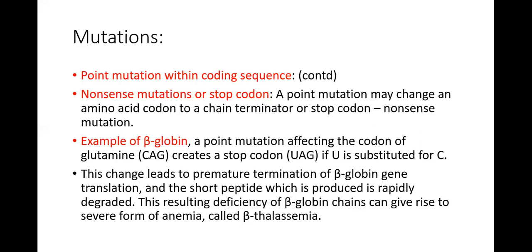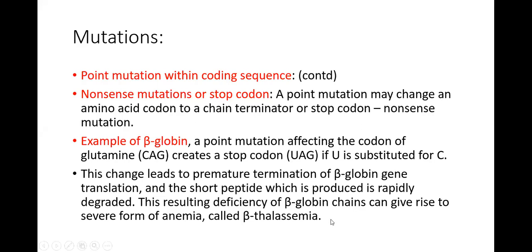So this is known as nonsense mutation or stop codon mutation, in which further formation of beta globin chain is not going to occur. This change leads to premature termination of beta globin gene translation, and the short peptide which is produced is rapidly degraded. This results in the deficiency of beta globin chains and it can give rise to severe forms of anemia, which is beta thalassemia. Beta thalassemia, you are going to do in your fourth year.